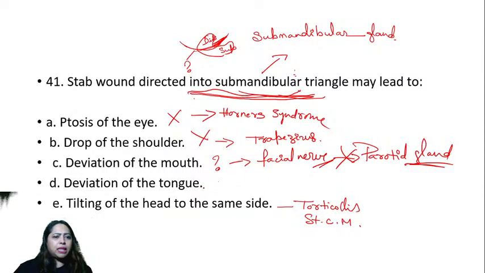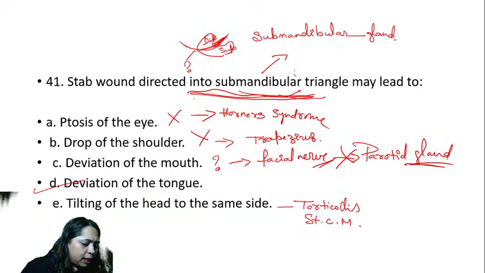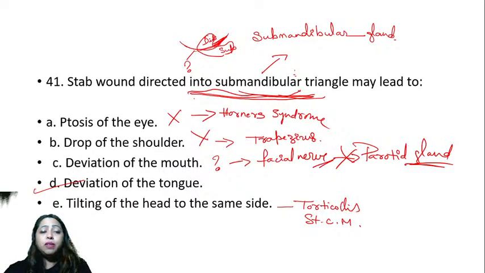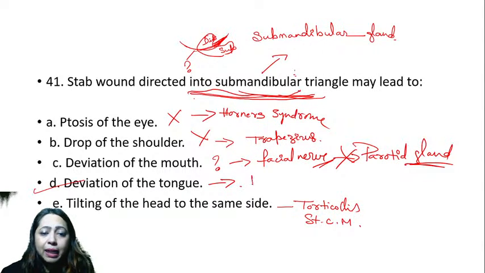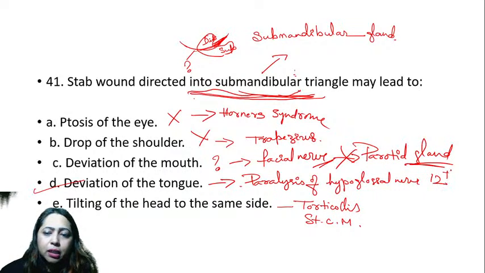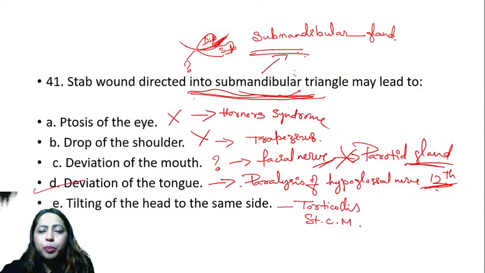It is D. Who said D are correct? Pratik said D. Dandeep Kaur said D, and Sam already said D. Yes, Sam is the first one who said D. So it is deviation of the tongue. Deviation of the tongue is because of paralysis of which nerve? Hypoglossal nerve. That is the 12th cranial nerve. So the 12th cranial nerve lies within the submandibular triangle.